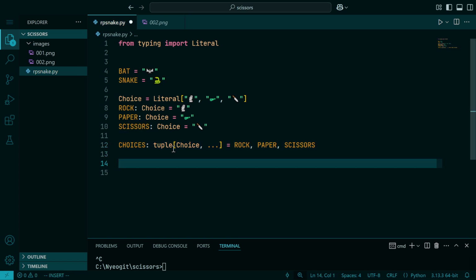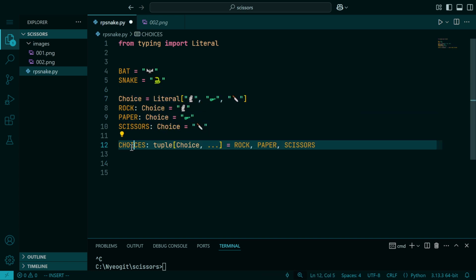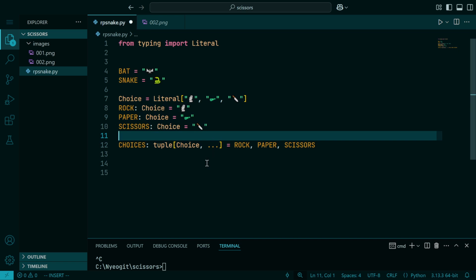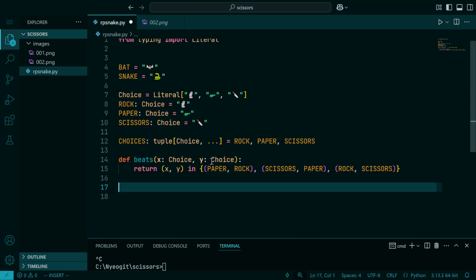We've, of course, got this data type representing the choices that the user could make, and we have this explicit list. There's another way you can represent this in Python. You can use what's called an enumeration, which would look like class choice of enum. There's no reason not to use an enumeration here. I just prefer to use strings in this case because we mostly use the string representation.